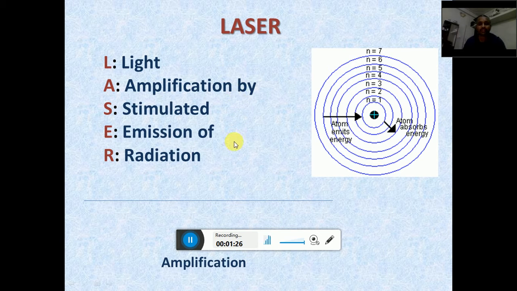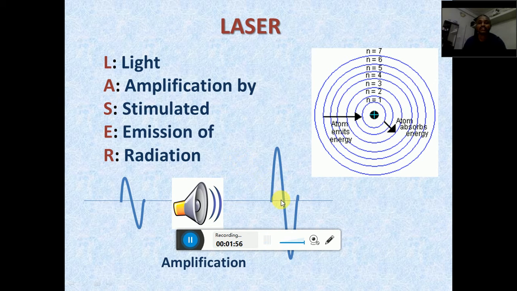For that we are taking one example, that is the sound signal. Suppose this is the sound signal. It is a sound signal having some wavelength, some amplitude and some other parameters. But initially this is a weak signal. When this weak signal passes through the amplifying device, here the speaker, it gets amplified. This is the signal which is coming from the speaker.